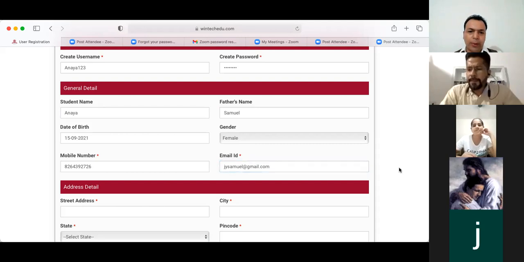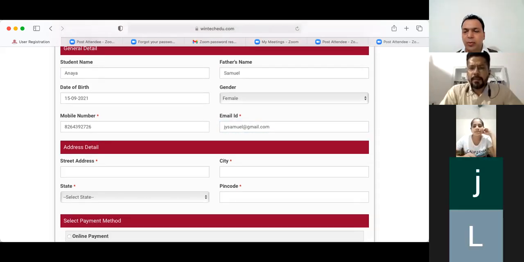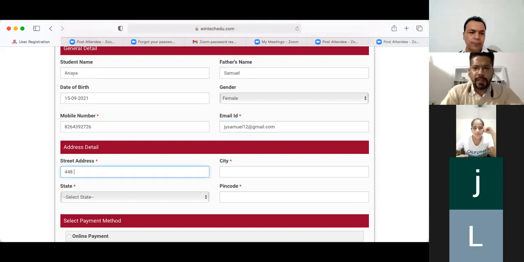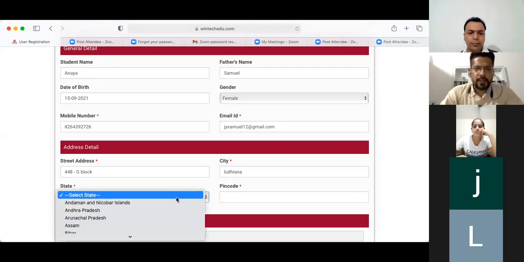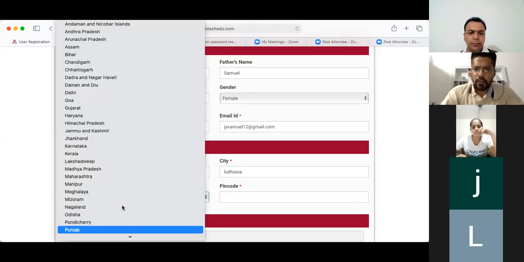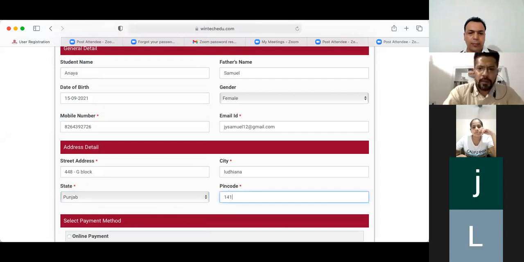Is it clear so far? Samuel, email. Yes, sir. Put 12 in the email, otherwise it will show that it already exists. Okay, fine. All right. Great. Now the last, this is the address. So we are filling an address here. G block, city is Ludhiana, and select Punjab, pin code 141012.